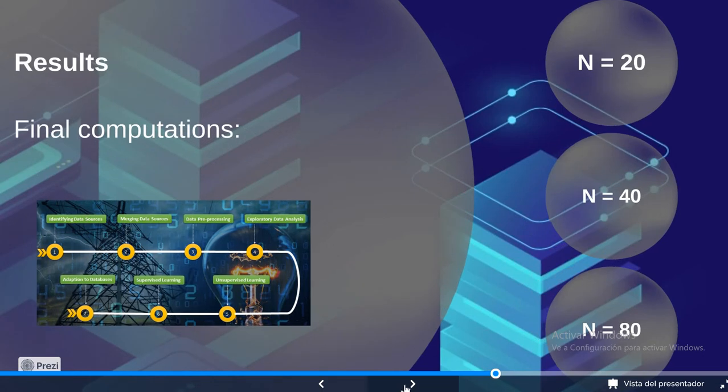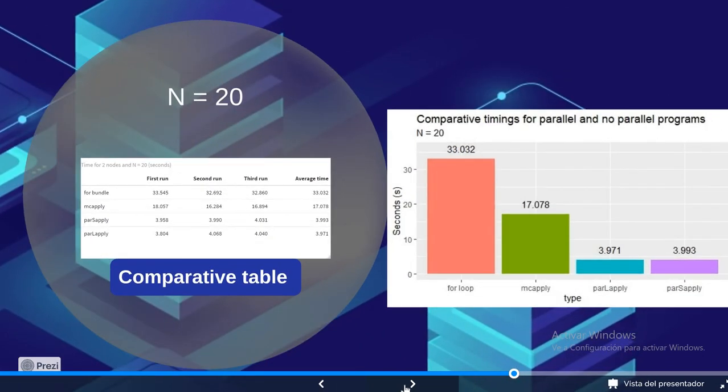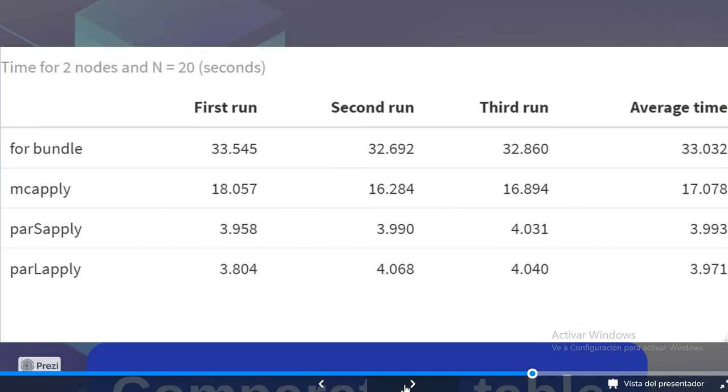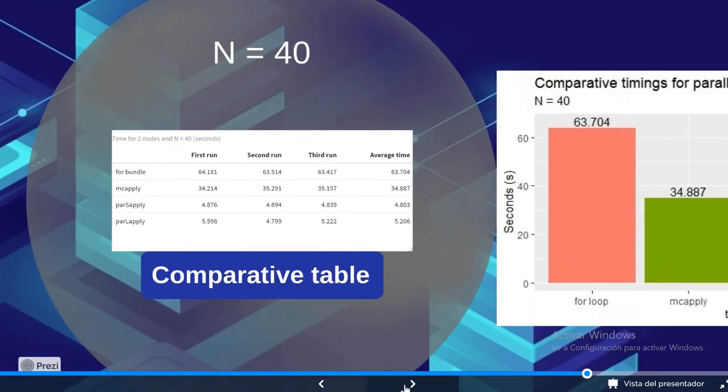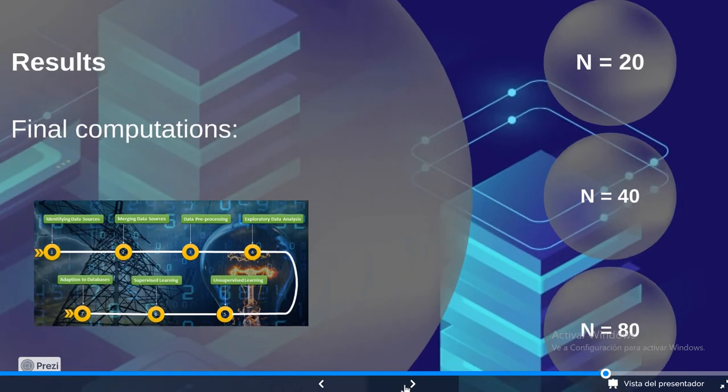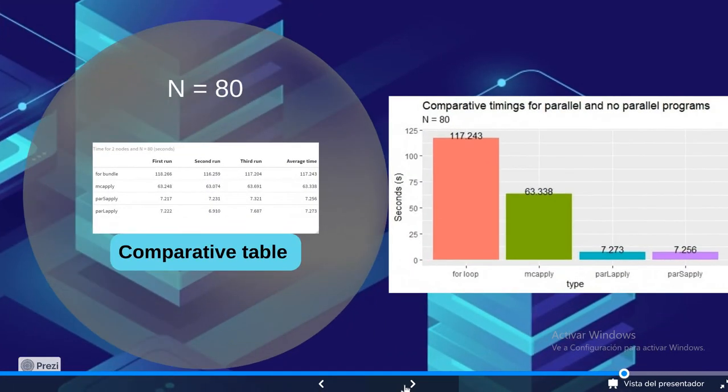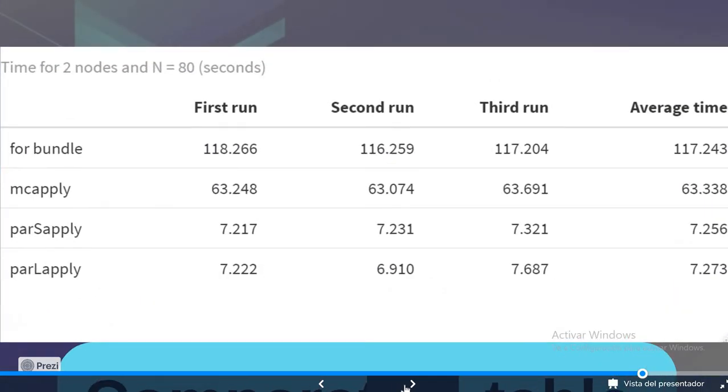So for n equals 20, you can see scaling goes very well for the normal for loop, mclapply, parLapply, and parSapply. These are the results. For n equals 40, more or less the same results. And for n equals 80, we still have good scaling and good results.